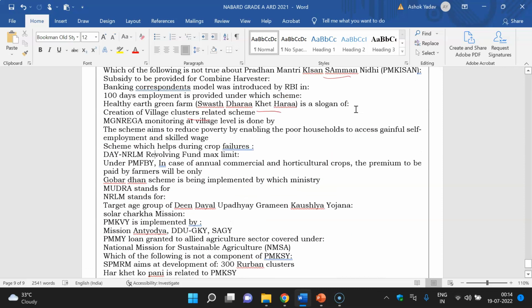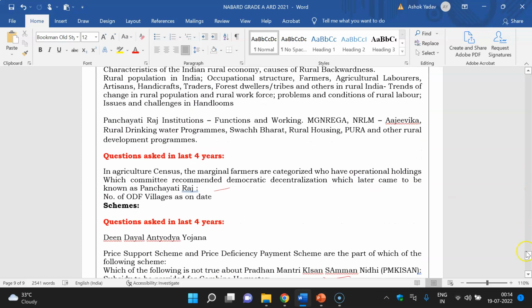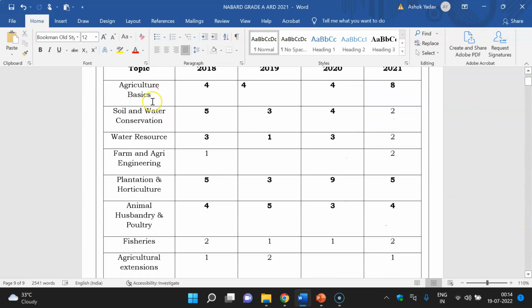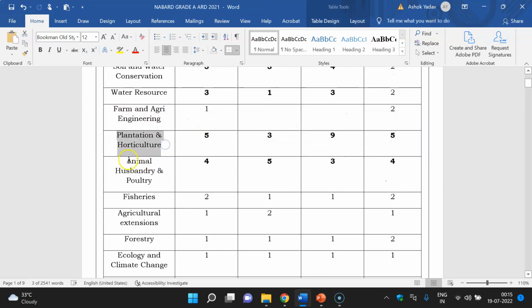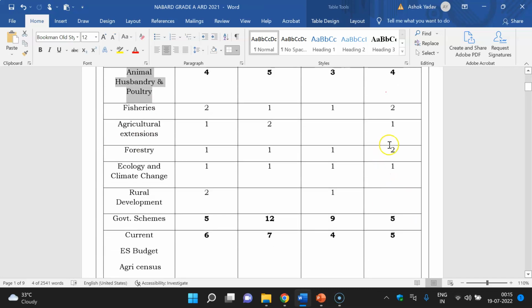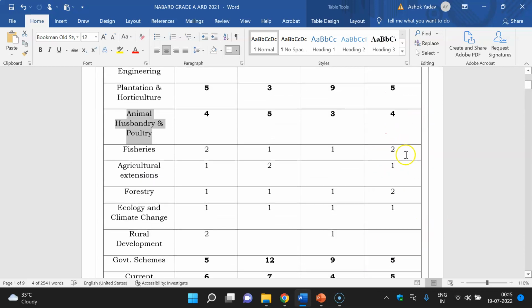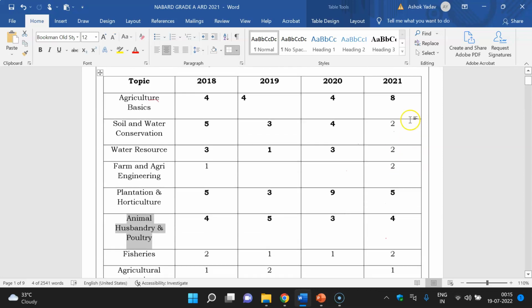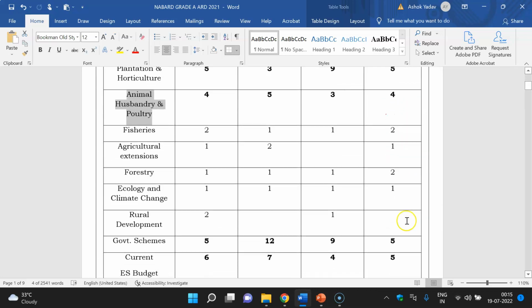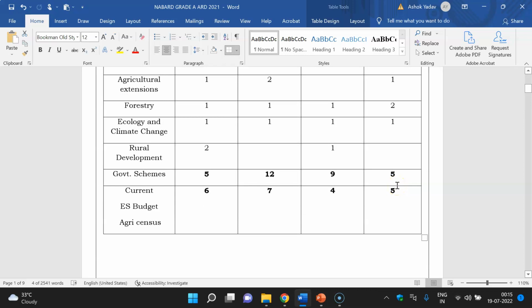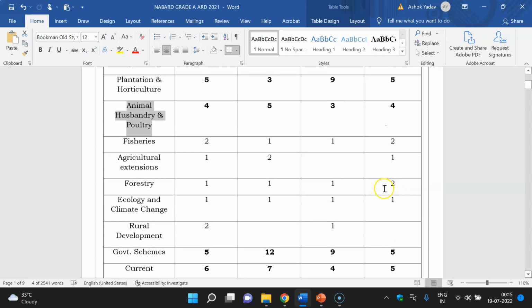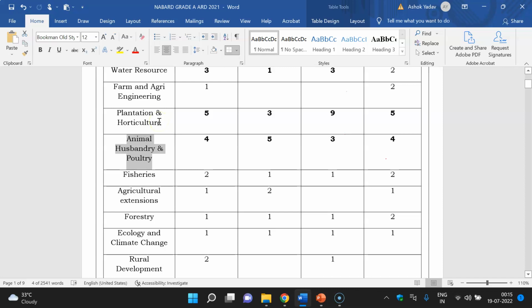I will suggest stick to the selective things, don't study everything. If you study agriculture basics, farm engineering, plantation and horticulture, animal husbandry, and these last chapters, agriculture extension, forestry, and you can leave fisheries if you want to leave, or farm engineering or soil and water conservation, then you can easily cover at least 40 marks, because this plantation and horticulture is very vast,